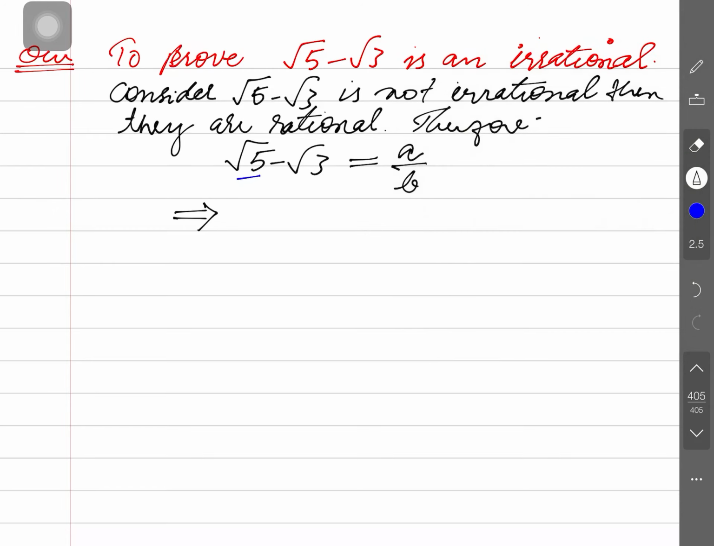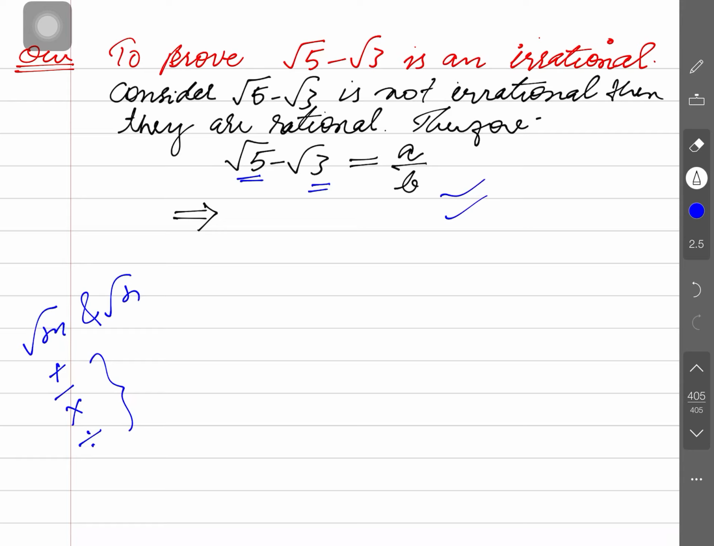You may see root 5 and root 3 both are irrational. One more thing I want to tell you: two different irrational numbers are there. You would have studied in the 9th class, if m and n are prime numbers, then root m and root n will be irrational numbers. If I add them, subtract, multiply or divide them, their result will again be irrational. Is that clear? So directly it can be written here that the difference of two irrational numbers is again irrational.